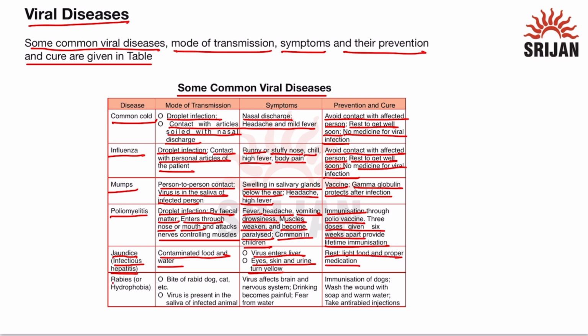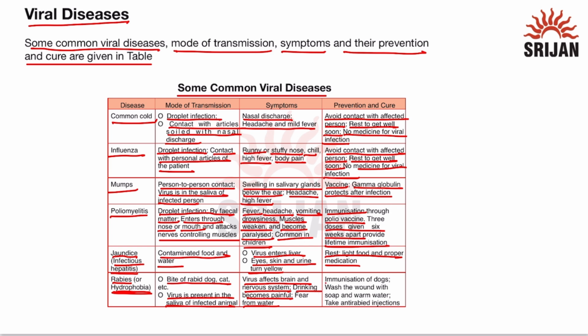The next disease is rabies, which is also known as hydrophobia, as in this disease, fear of water will occur. The mode of transmission is through the bite of a rabbit, dog, or cat, and the virus is present in the saliva of the infected animal. The symptoms are that the virus affects the brain and nervous system of the body and drinking becomes painful. Fear of water will also occur, that is why it is known as hydrophobia.